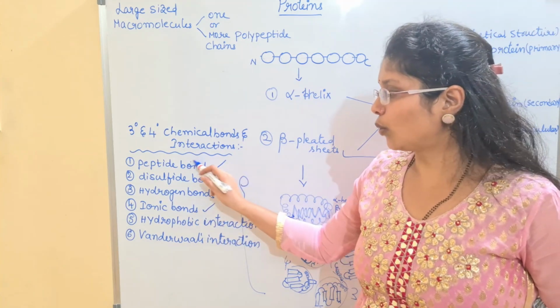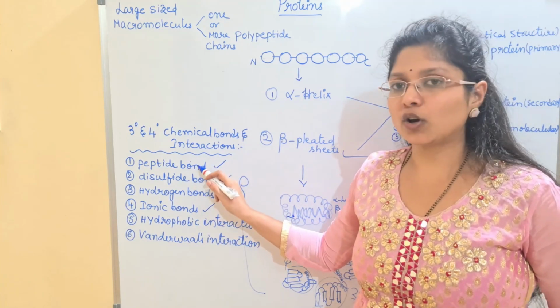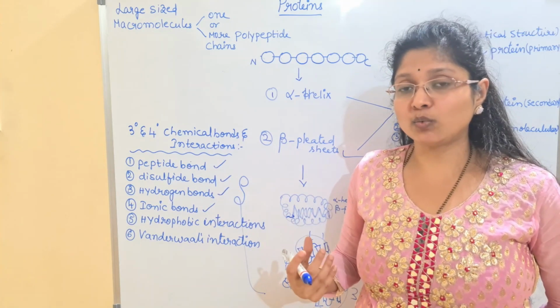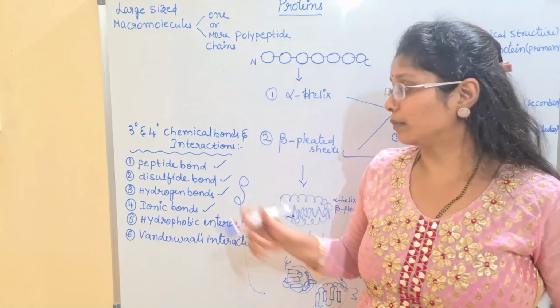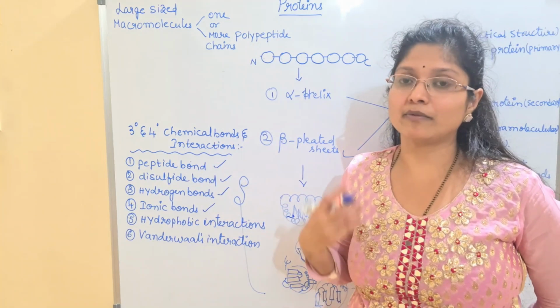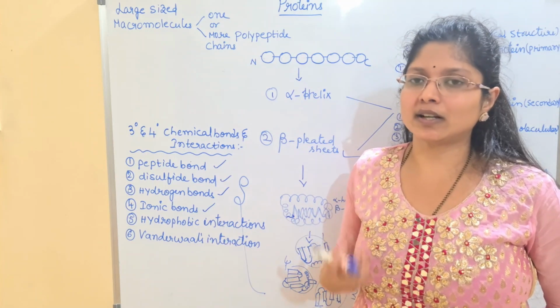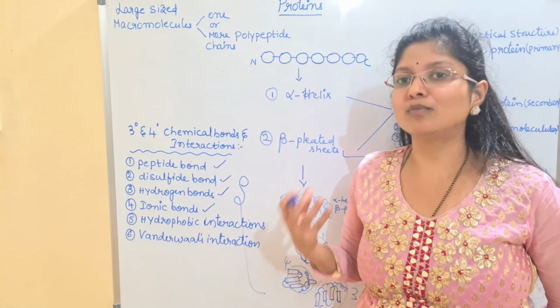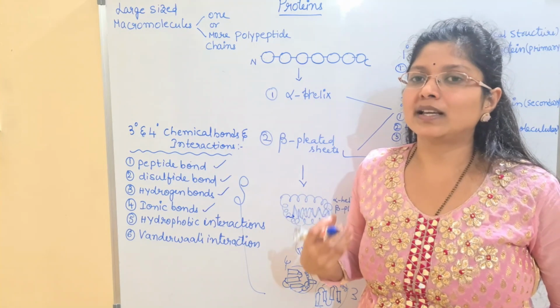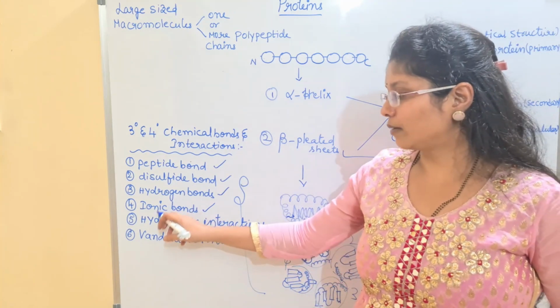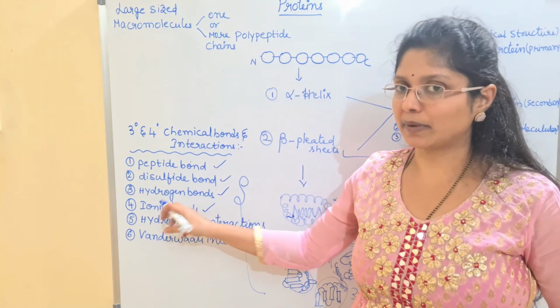Compared to the covalent bonds, the electron sharing is very strong. Why? Because it has an electronegative atom on one side and an electropositive atom on the other side, which will make them very strong. But in the case of ionic bond, they will have the weak interaction based upon the nature of the molecules, that is weakly electronegative or weakly electropositive. Okay, so they will have the weak sharing bond between them.